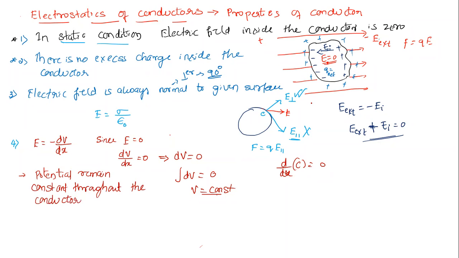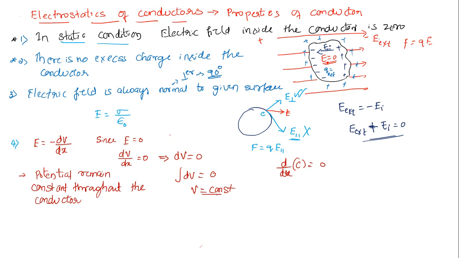Sir, we got to know now that the electrostatic potential remains constant throughout the conductor. How much is its value, sir? We should know the value, right? Its value is equal to the surface potential.